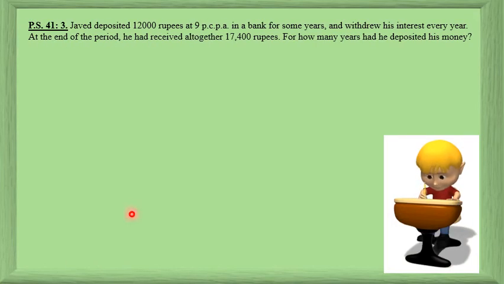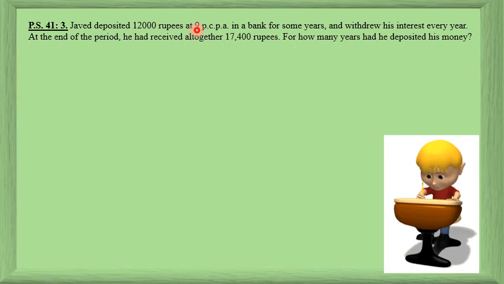Let's solve question 3 of practice set 41. Javed deposited 12,000 rupees at 9% per annum in a bank for some years and withdrew his interest every year. At the end of the period, he had received altogether 17,400 rupees. For how many years had he deposited his money? Which means here what is unknown? Time is unknown. He deposited this much, so this is principal. 9 is your rate of interest.